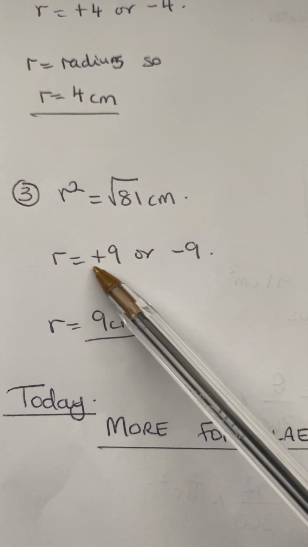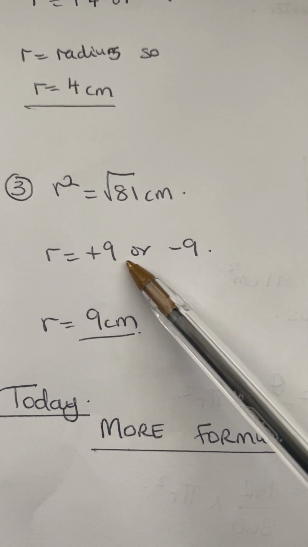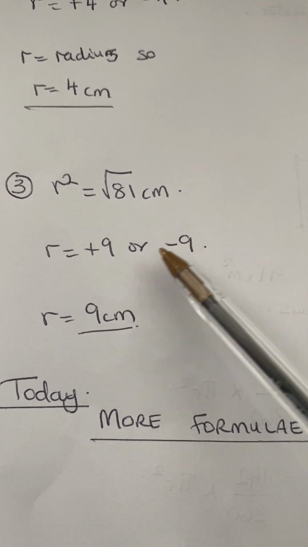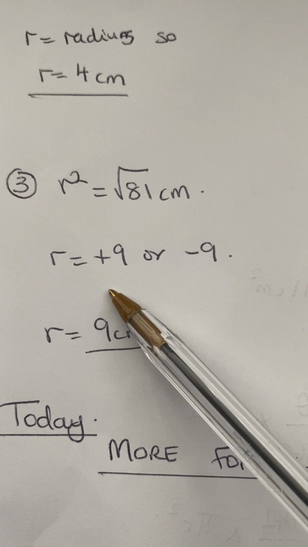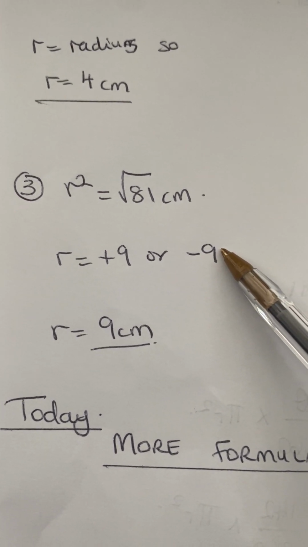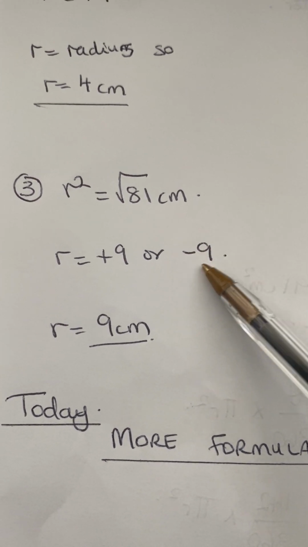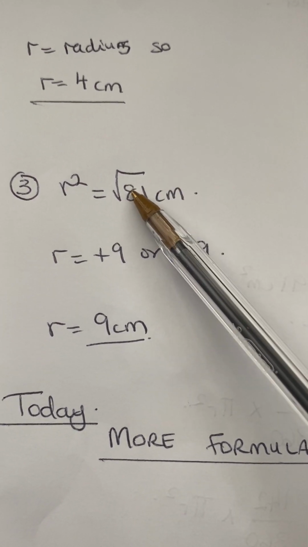Now r squared is 81 centimeters squared, so r will become plus 9 or minus 9, because if you square both cases, as we saw with negative integers, you will come out with a positive 81.